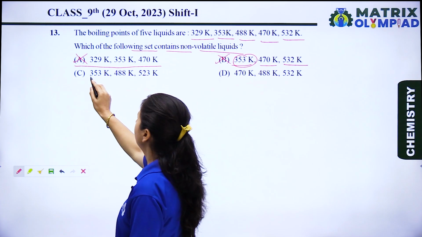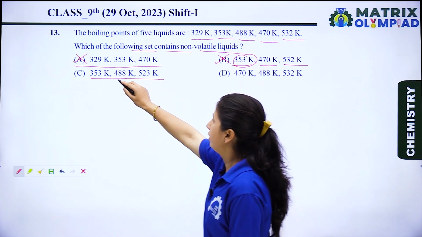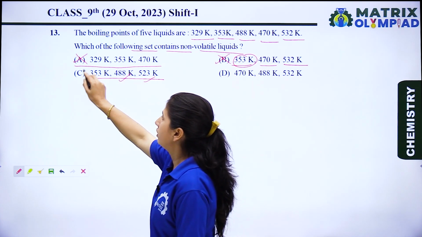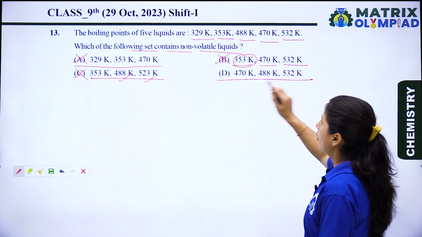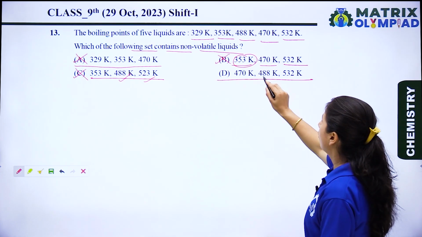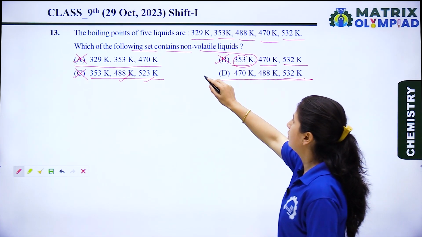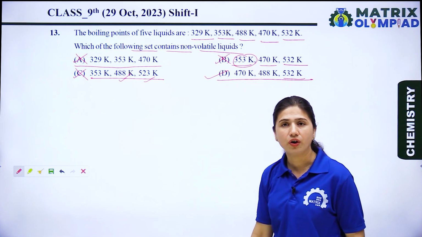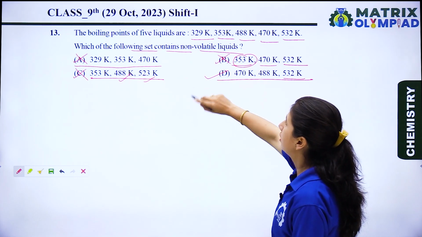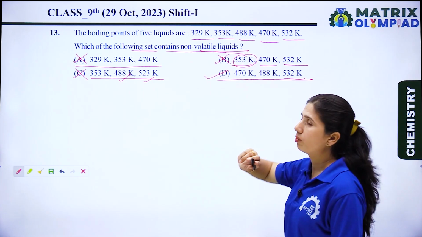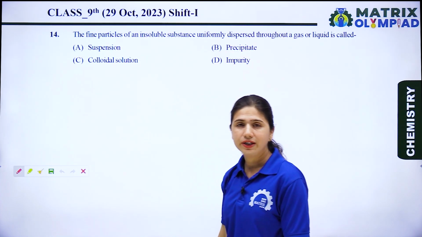Now let's see the third. 353, 488, 532. These two are right, but 353, this is also a wrong option. Now let's see the next option. 470 Kelvin, 488 Kelvin and 532 Kelvin. So this is the right option for this question. The D set contains all non-volatile liquids, which boil above 100 degrees. Okay, now let's see the next question.